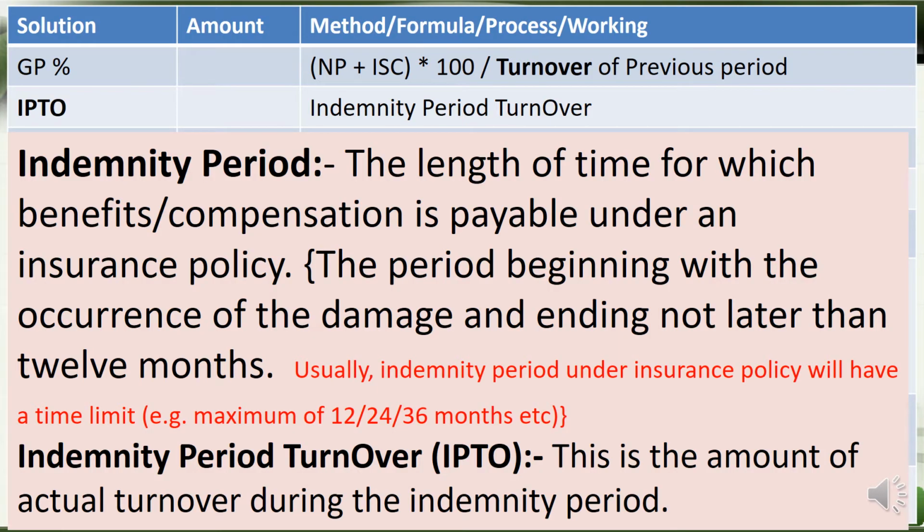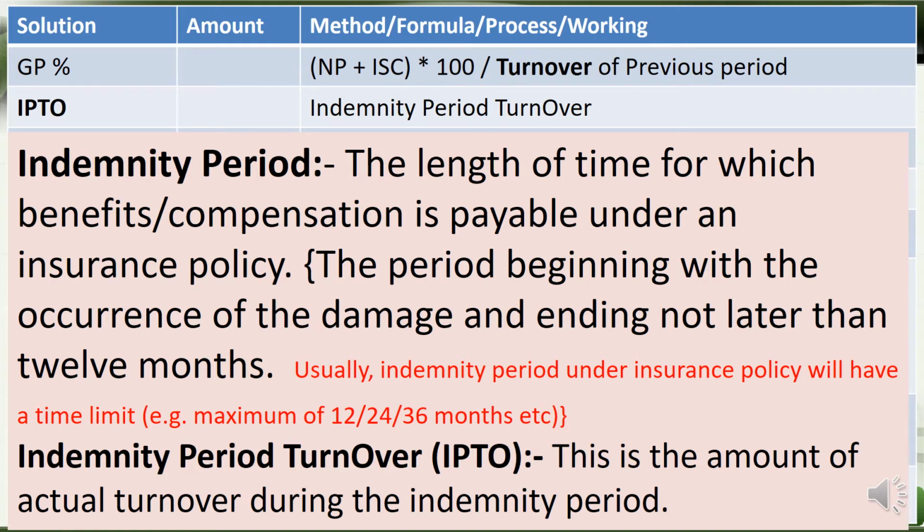The next item in our template of solution is to calculate the indemnity period turnover. Here we should understand what the indemnity period is. It is the length of time for which benefits or compensation is payable under an insurance policy.